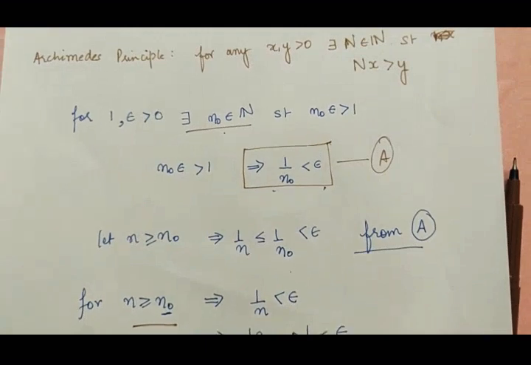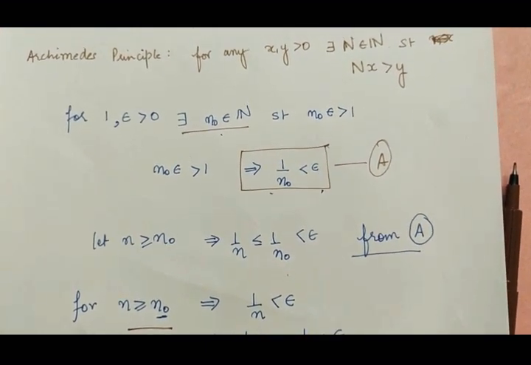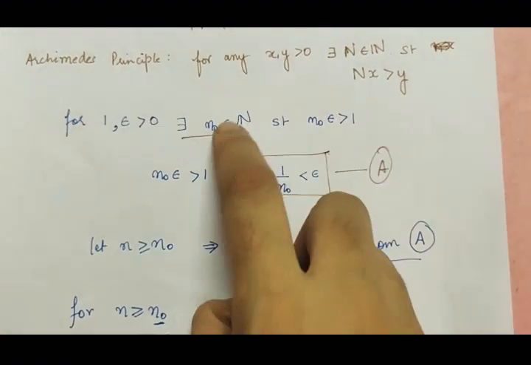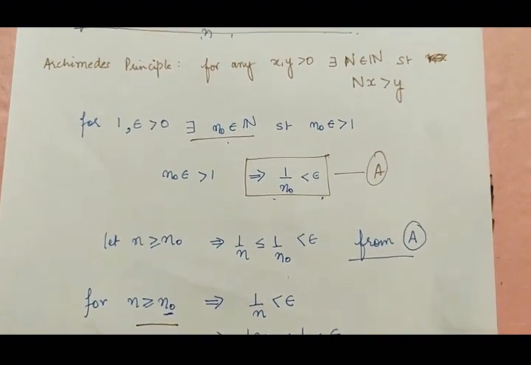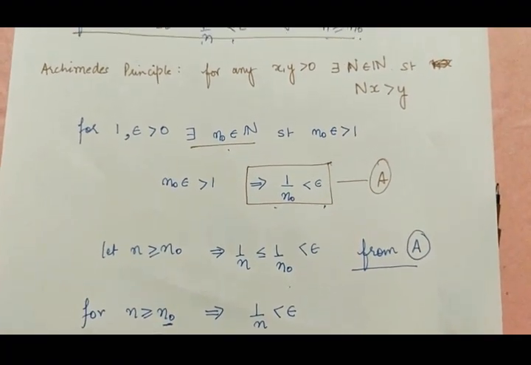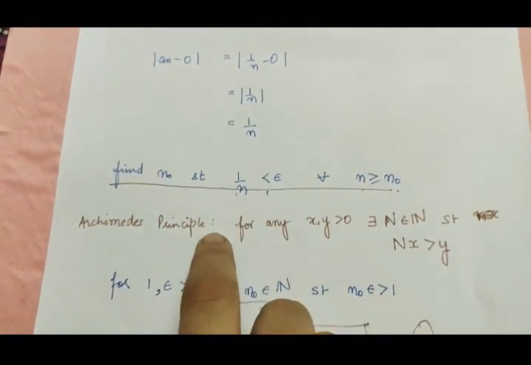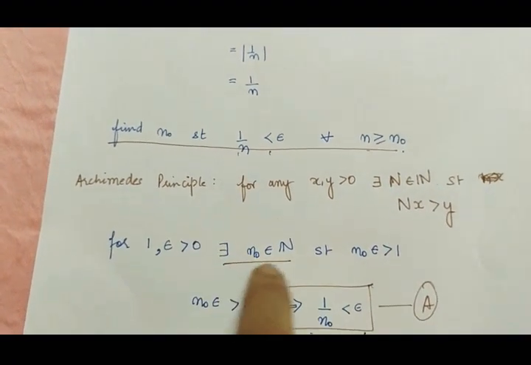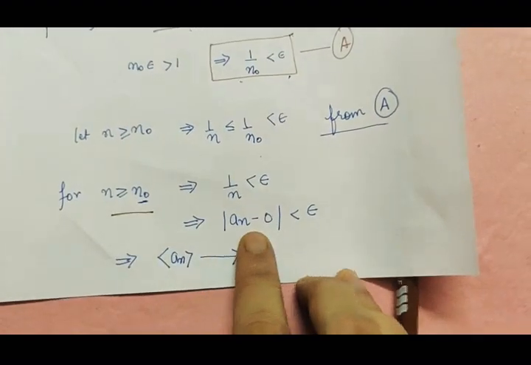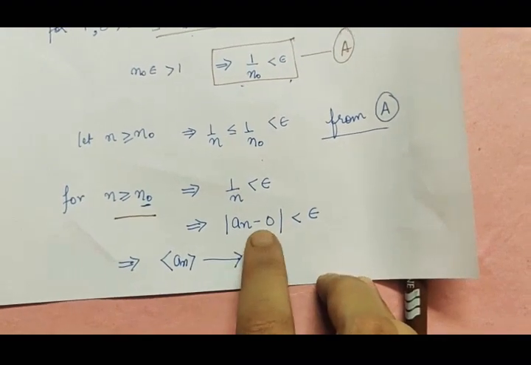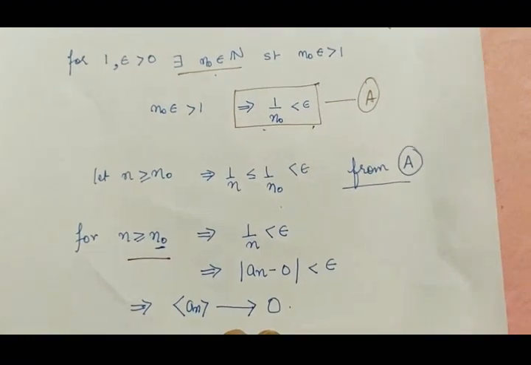So this is the way in which we have to prove the convergence, and every time we have to just work out with this n naught. Here we have used Archimedes principle, in some other sequence we have to use some other thing, but our aim is to begin with some arbitrary epsilon and then to bring some n naught into picture, for which we have to show that mod of an minus b is less than that epsilon whenever n is greater than or equal to n naught.